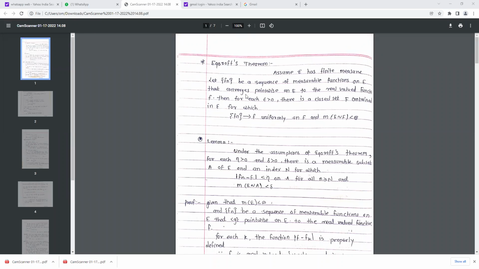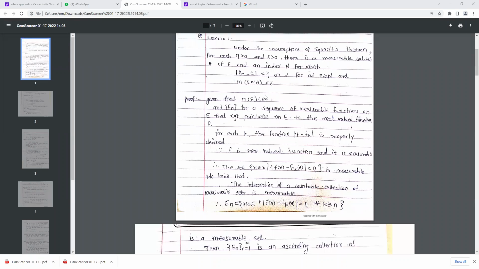Now under this assumption, see what we have to show.